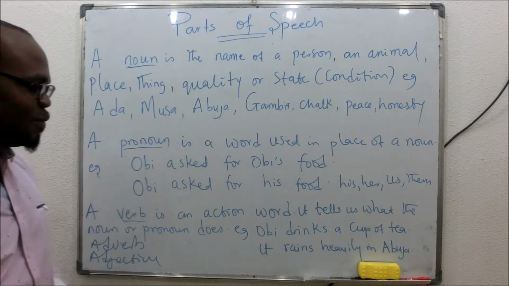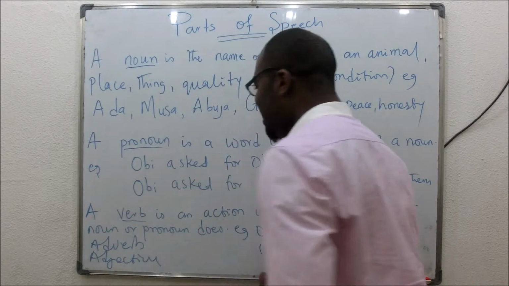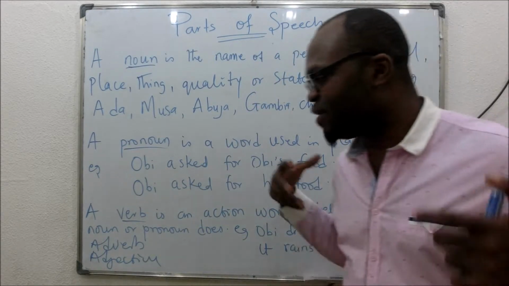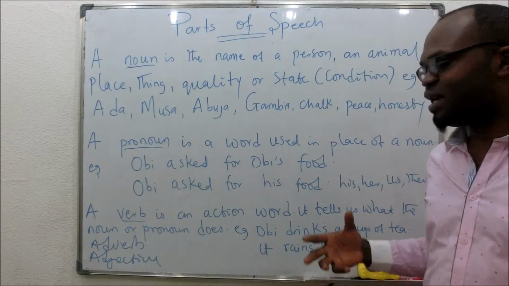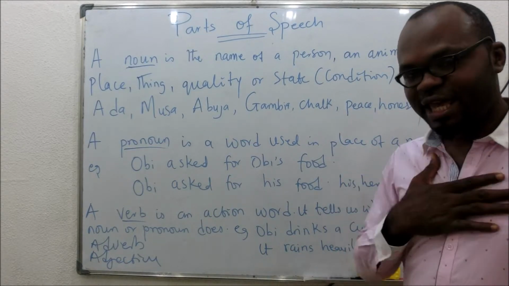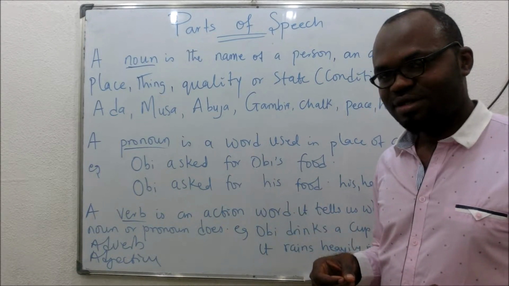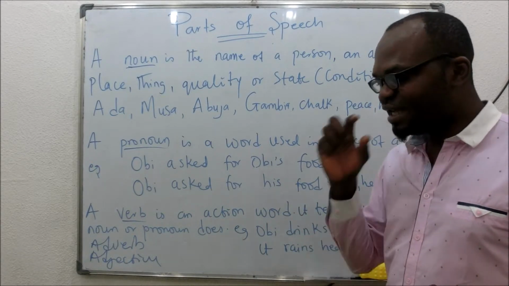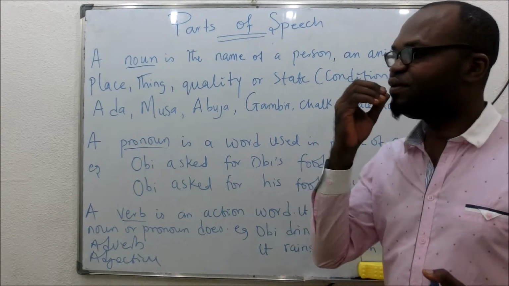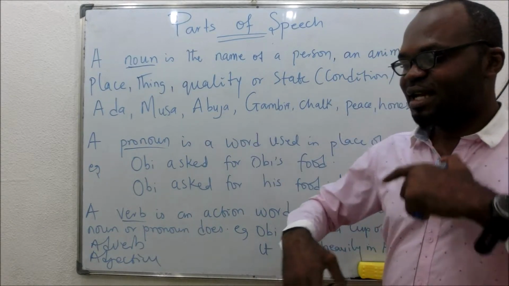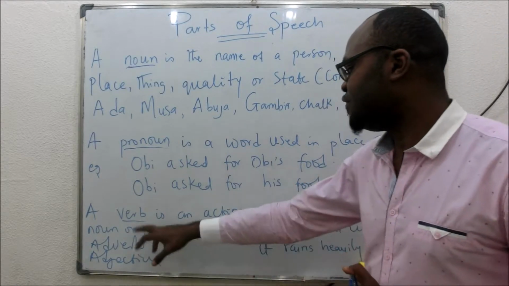Now we look at a verb. What is a verb? A verb is an action word. It tells us what the noun or pronoun is doing or what the noun or pronoun does. You can say Ekene teaches. So what do I do? I teach. So that teach is my action. What am I doing now? I'm talking. That's action, verb. So whenever you see things that express action, we call it verb.